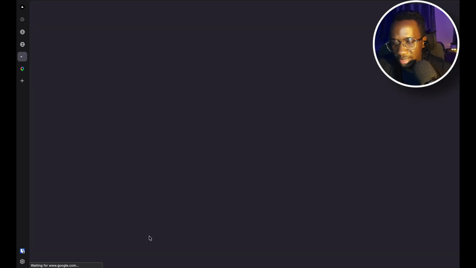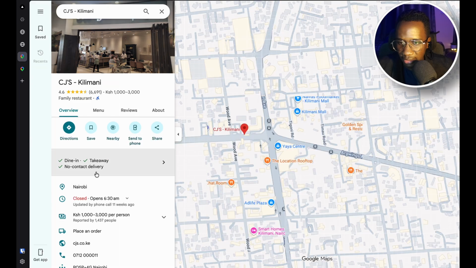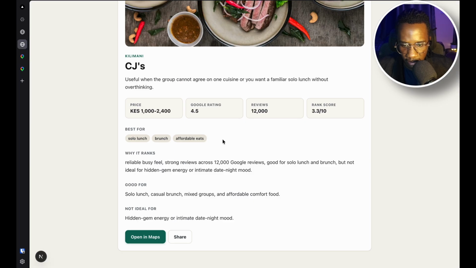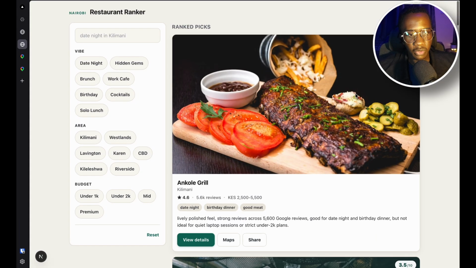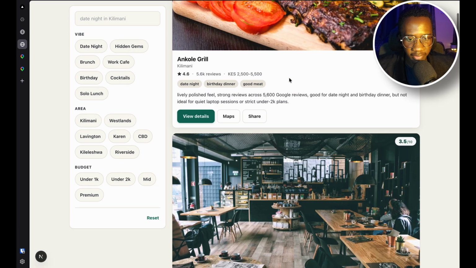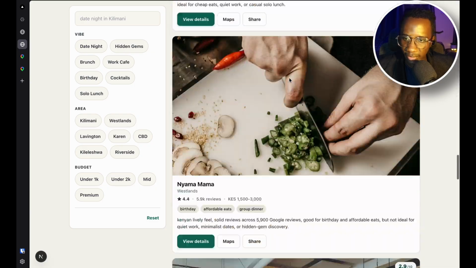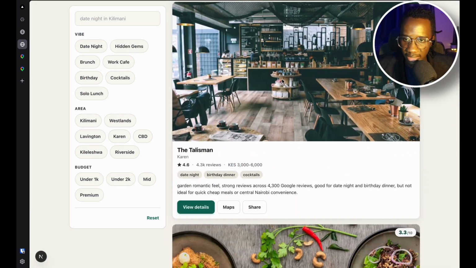You can open that in maps. Yeah, that still works. Share, I think, still copies to the clipboard. Back. So there's a few improvements we can make here. One could be maybe see more cards at a go, so instead of having to scroll all the way down.